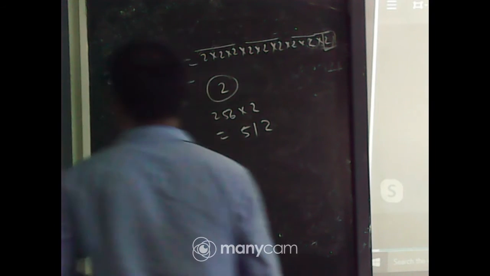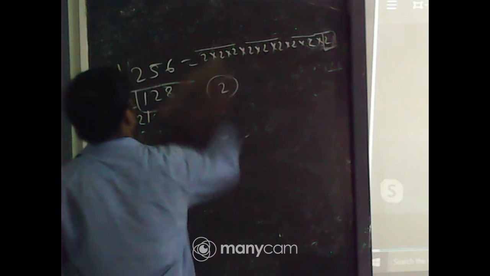Next, 72. What number should you multiply? Okay.